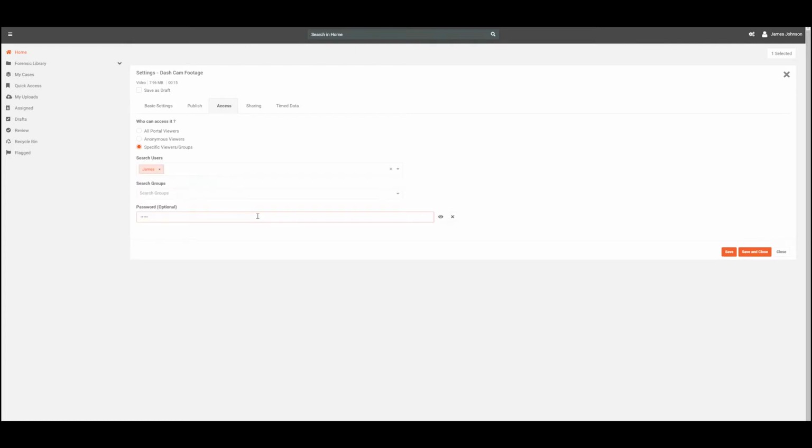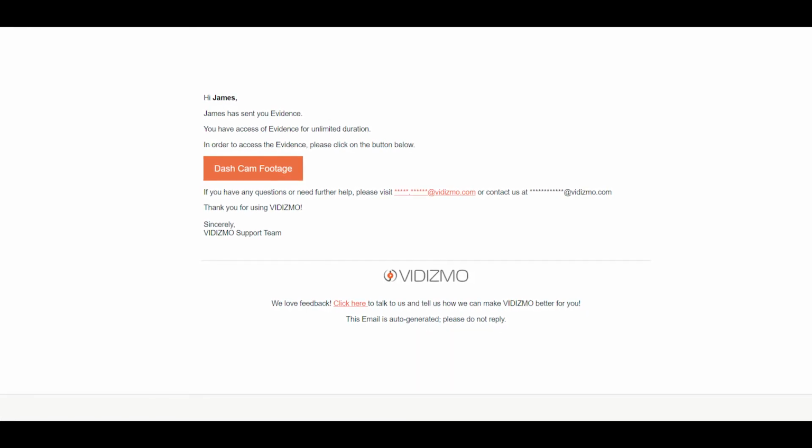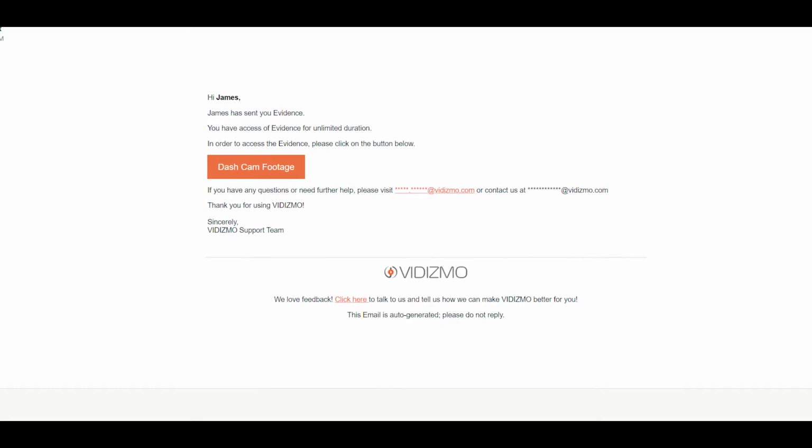Optionally, you can also assign a password to the evidence. In this case, the selected users will be required to contact portal managers for the password to access the evidence. Once you are done making your selection, click on the Save and Close button to save your settings. Alternately, to remove users and groups from the list, simply click on the cross icon against the respective user or group. The Save and Close button acts as a trigger to send out emails to the selected users and those users in the selected group.